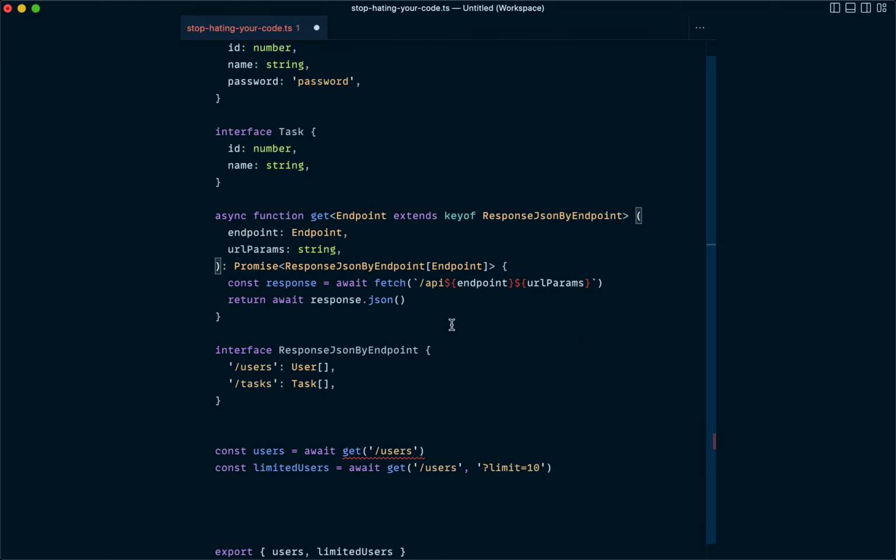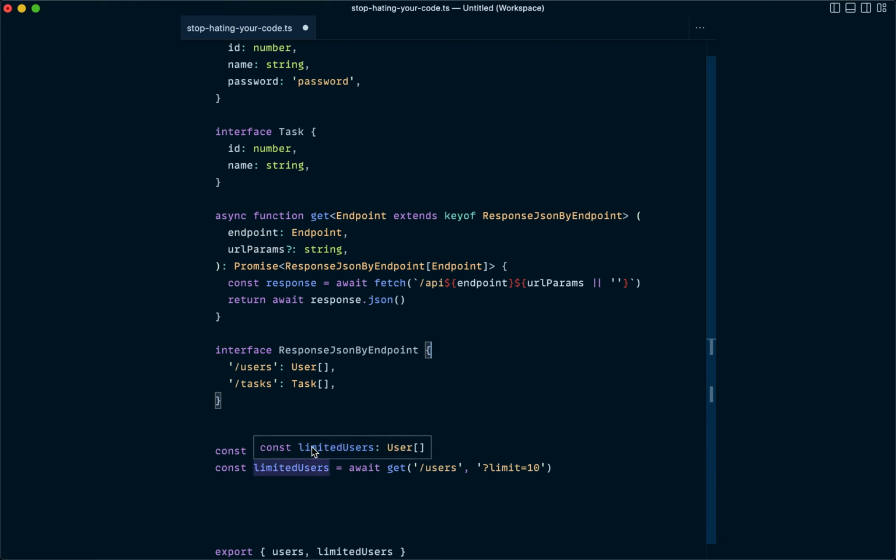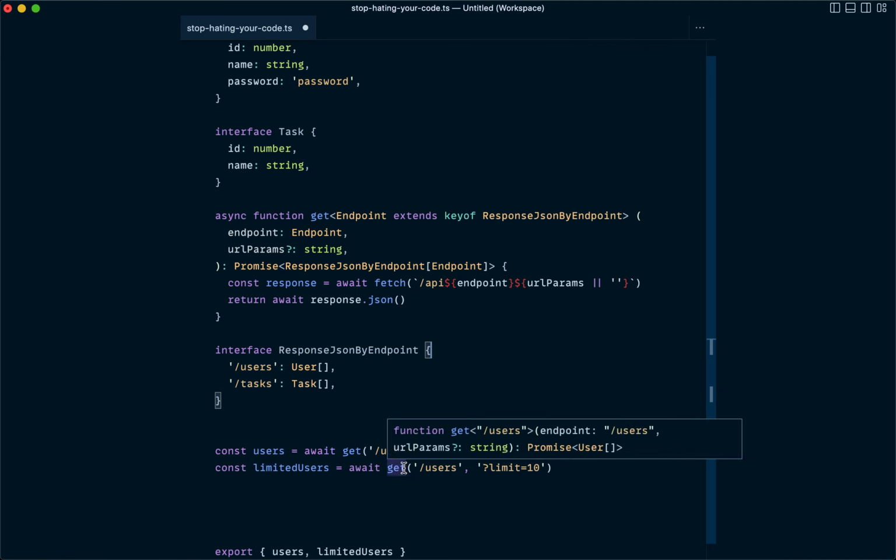And actually, we'll make that optional as well. If that's undefined, we'll just resolve it to an empty string. So internally, the function should totally be working. That's all going to be fine. And in our userland code, we can hover over const limited users. This is properly being detected as an array of user objects. And where we see await get, this is inferring the /users endpoint, and it is returning the promise that resolves to a user array.